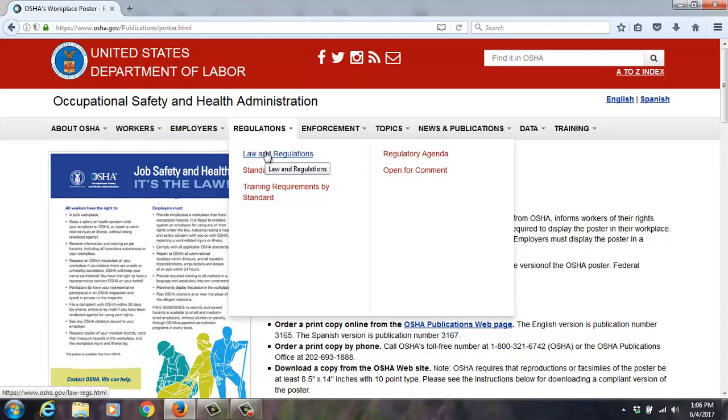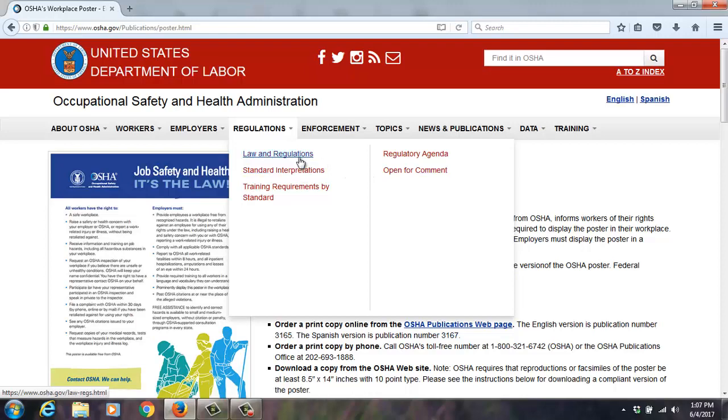Regulation. So if you want to look something up, you can find it here. We've got standard interpretation. This is something that I really get into when people call or email me with questions, because likely their particular safety and health situation doesn't meet the letter of the law, and so they want to know how they can apply it. And likely someone has asked a question similar to it, and OSHA writes back and they publish all their interpretations here. Training requirements by standard, there's quite a few. There's a regulatory agenda with the current administration. The expectation is that there will be minimal regulatory changes in the next 4 years, and likely there may be some repeal of some regulations, and then whatever's open for comment.